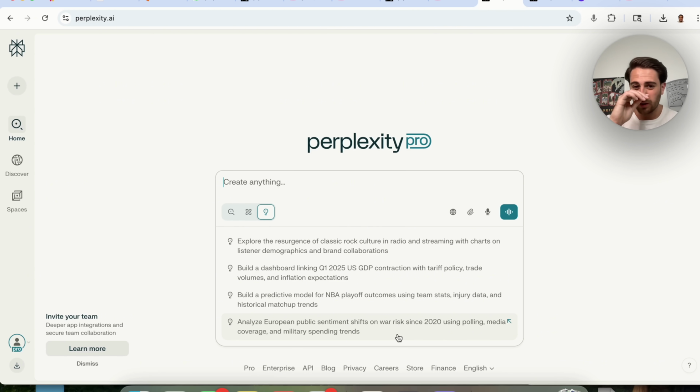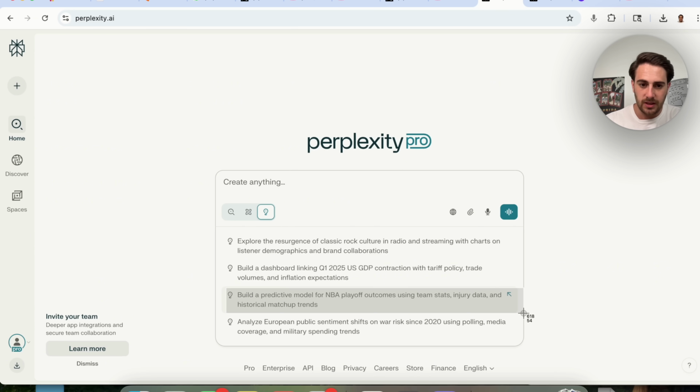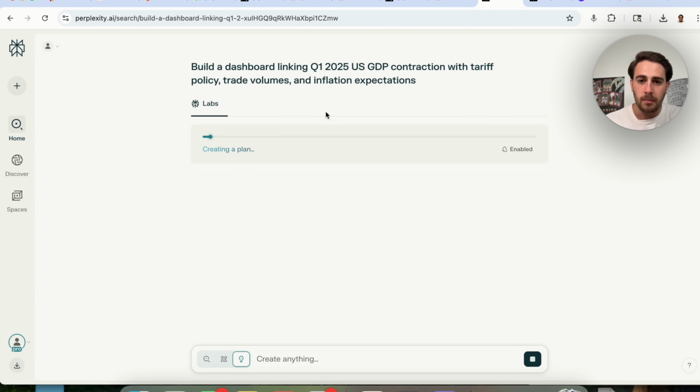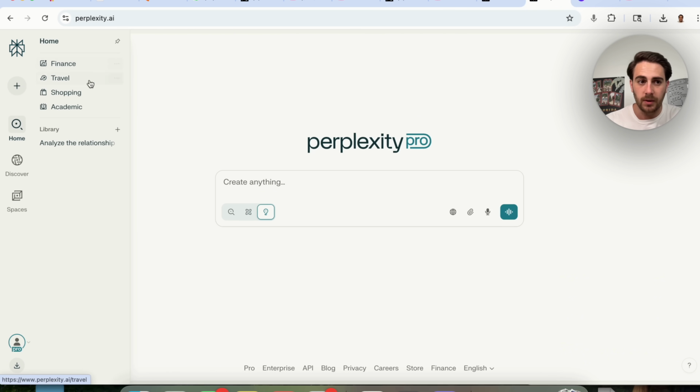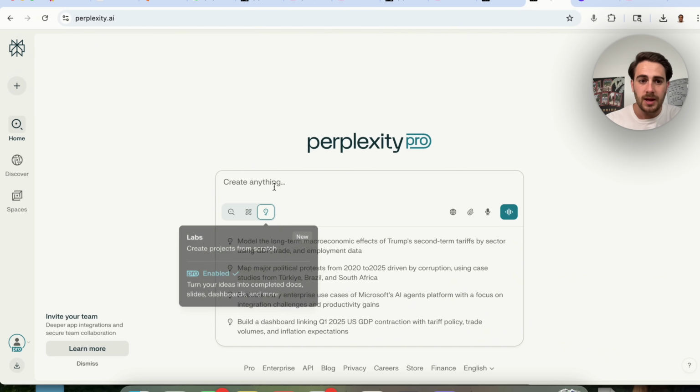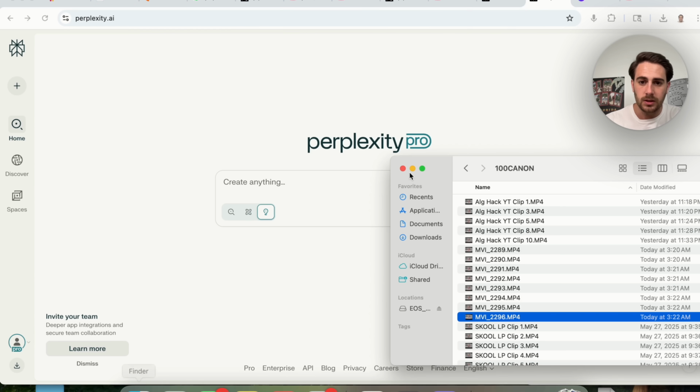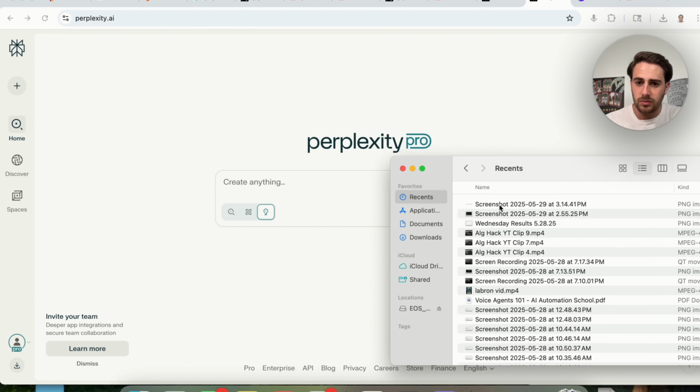So what we are going to do is I'm going to actually have this do two things. I am, one, going to have it build out the dashboard for this, and two, I'm going to have it build out the predictive model right here. So I'm going to take a screenshot of this so that I do not lose this right here, but we're going to click on this, and as we can see, it's already off to the races here. I'm going to open up a new window right here, and we are going to do this other one right here, but what I'm going to have to do is come over here.